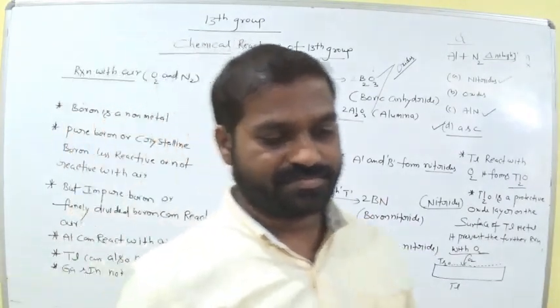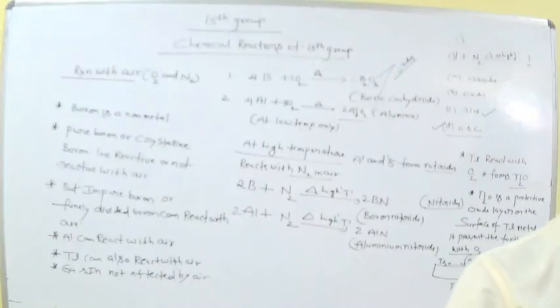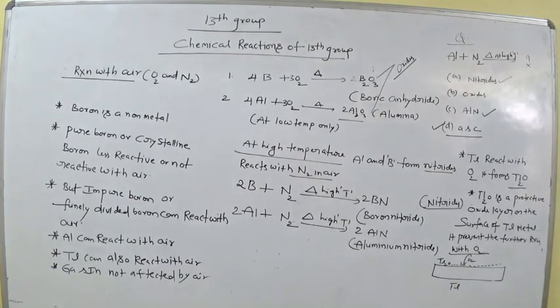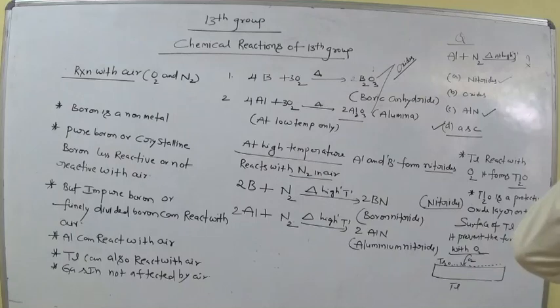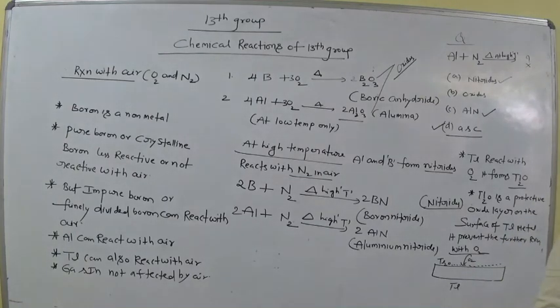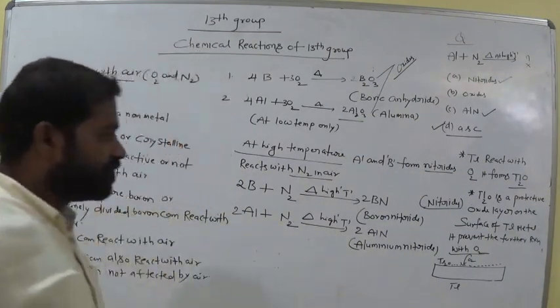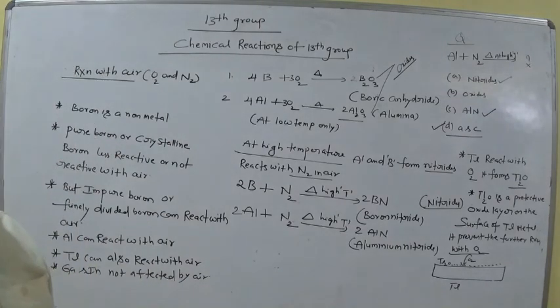Write down: thallium oxide is a protective oxide layer.